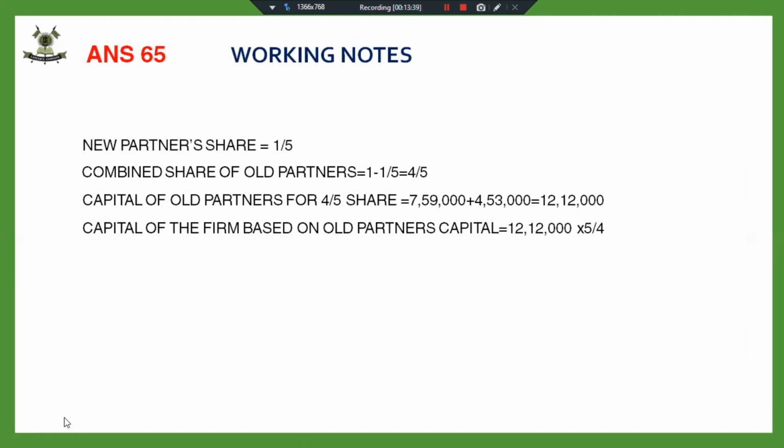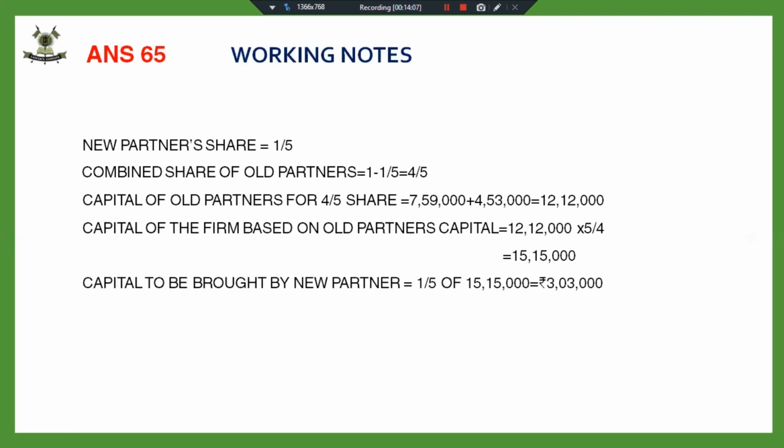Fine. So we have to find out the capital of the firm based on old partners' capital. For 4/5 share, if the partners have the capital of 12,12,000, so what will be the capital of the firm? It will be reverse. Fine. For one share, it will be 5/4 of 12,12,000. This comes out to be 15,15,000. And since the partner was coming for 1/5 share, he is supposed to bring in 3,03,000.